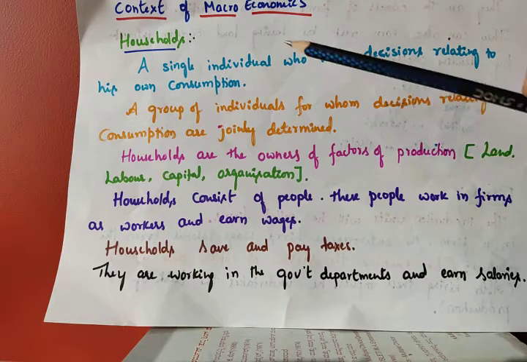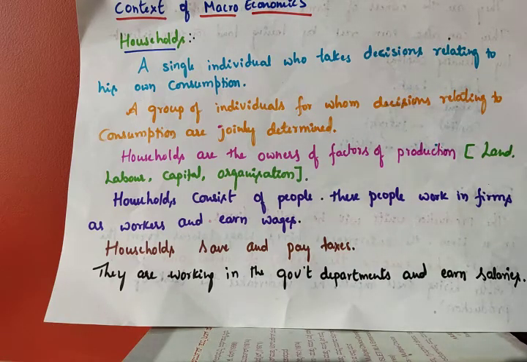Households can be explained as a single individual who takes decisions relating to his own consumption. Consumption means using, utilizing, consuming goods and services. For what purpose? To get satisfaction or satisfy their wants. Consumption depends upon the individuals themselves. If you want to purchase or consume anything, that depends upon your mentality, your want.